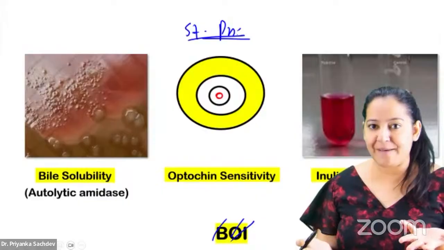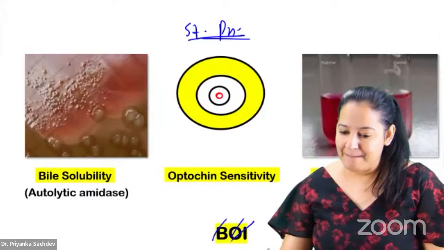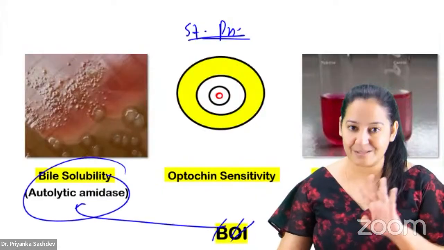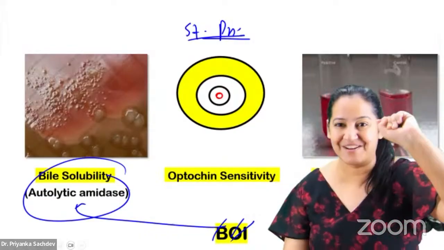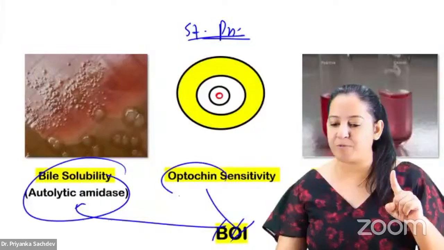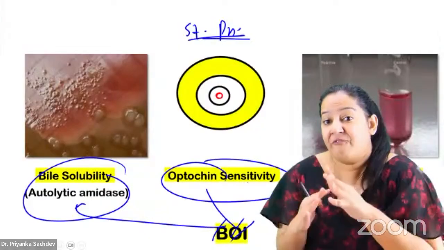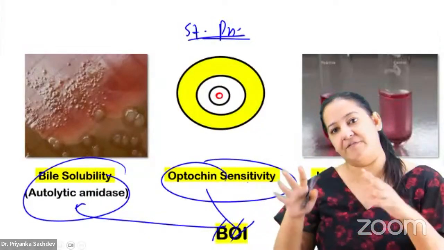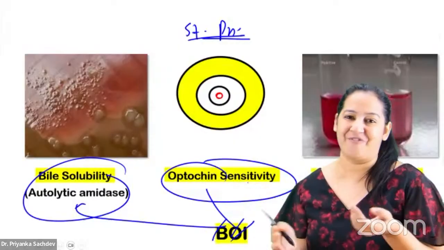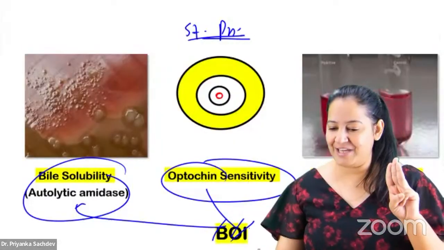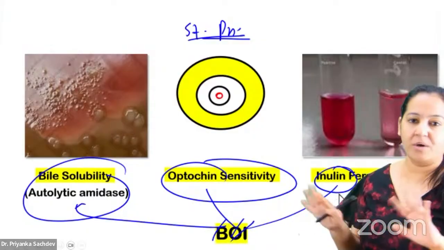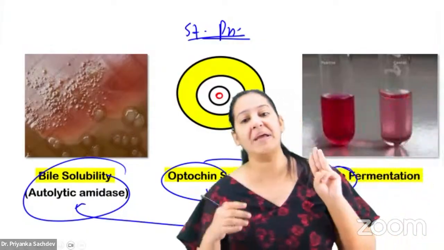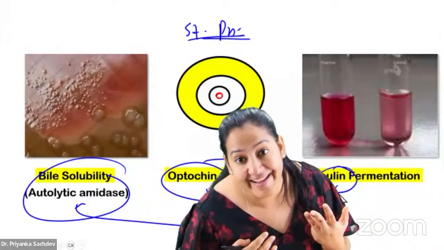You will say, ma'am, what is this Bank of India? Let me tell you the full form. B stands for bile solubility. It is the only bacteria in this world which is bile soluble. No other bacteria is bile soluble. O stands for optochin sensitivity. It is the only bacteria afraid of optochin. If you put optochin, it will die. And number 3 is inulin fermentation. It is the only bacteria which ferments a sugar known as inulin. No other bacteria ferments inulin. So these are the 3 unique properties of pneumonia.